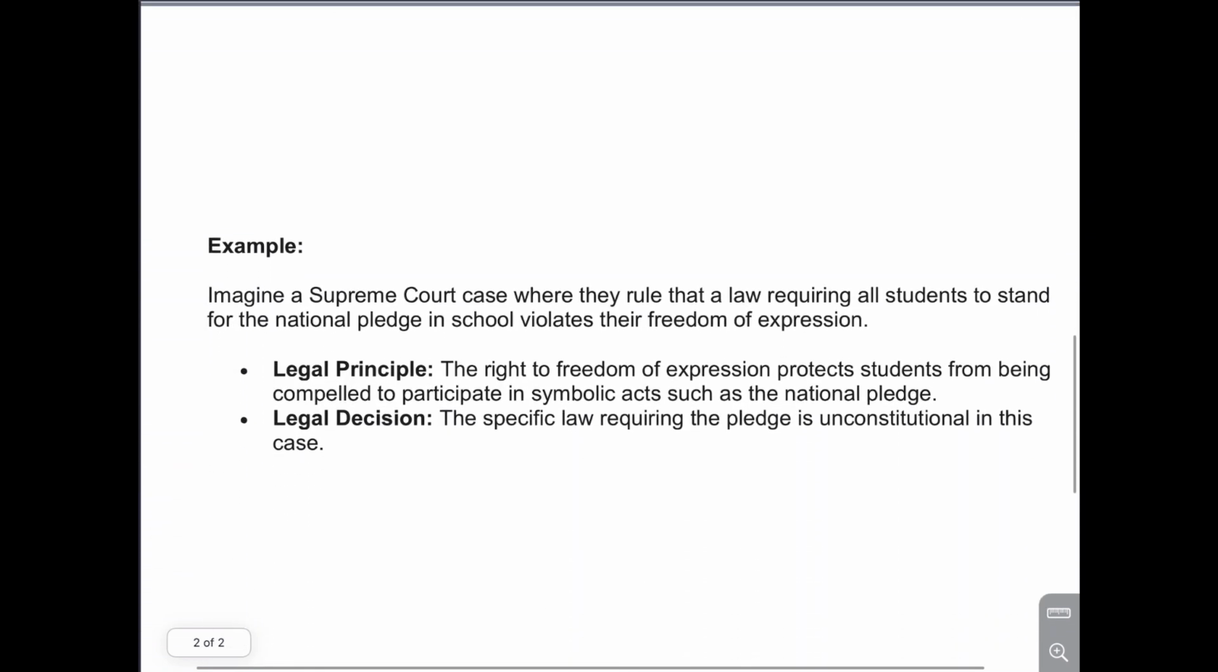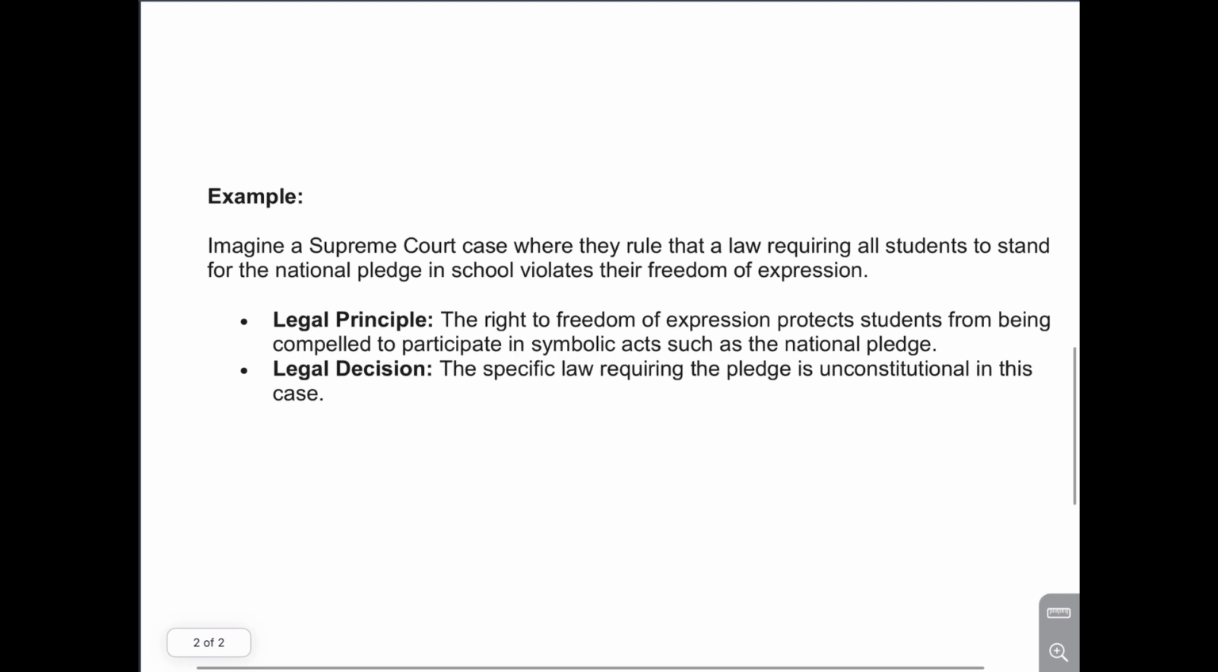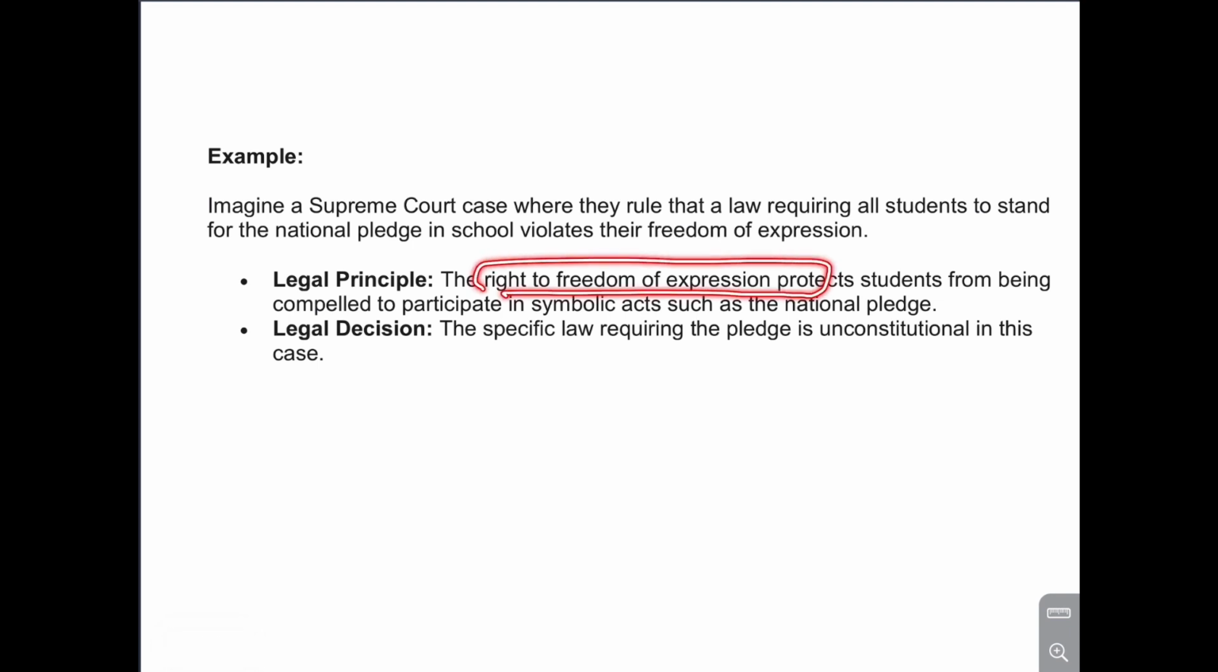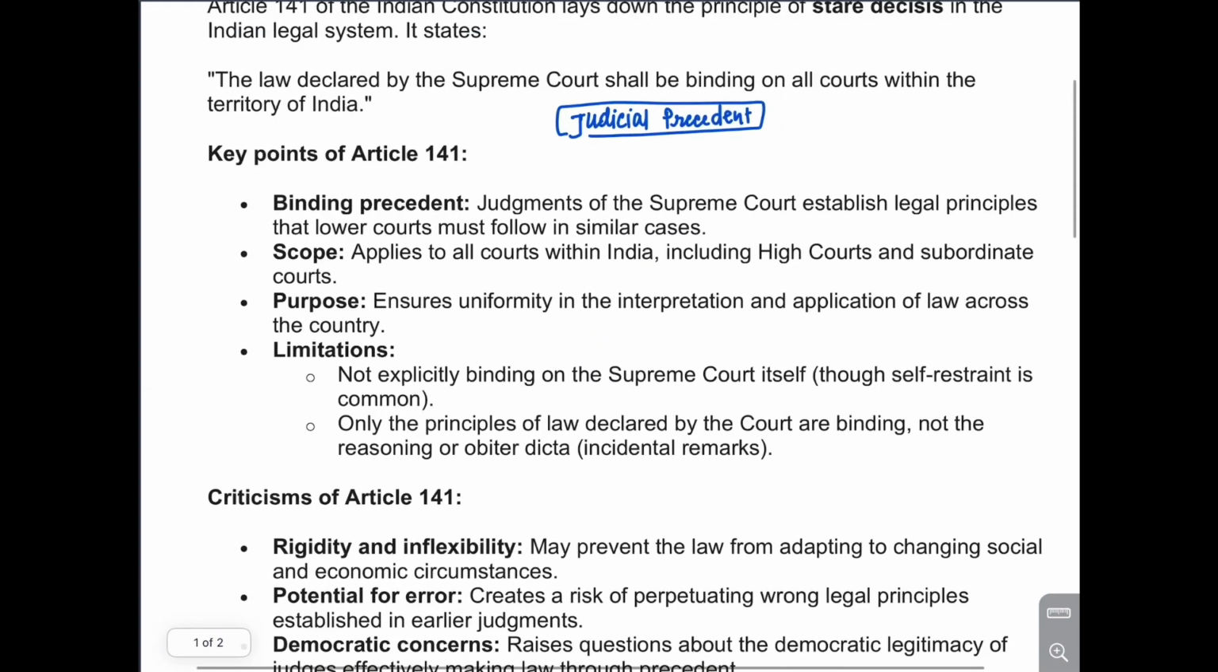I want to tell you one important example. What is the difference between a legal principle and a legal decision? Here is a case where the Supreme Court rules that a law requiring all students to stand for the national pledge in school violates their freedom of expression. The right to freedom of expression is the principle. Any law requiring a student to stand for the national pledge would violate this legal principle. And this is the decision of the Supreme Court. This is how this article works.